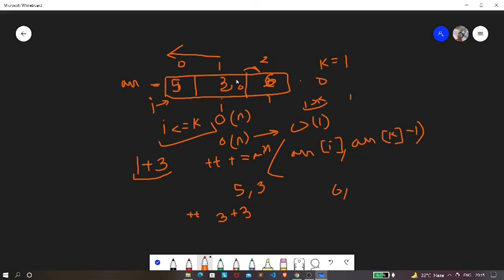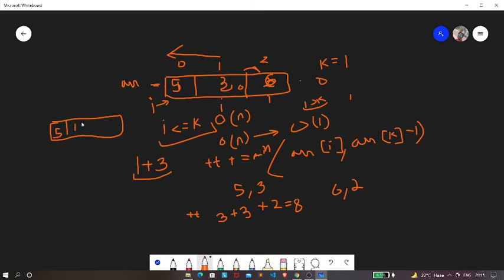Currently the ARR of k value is 3. If you subtract it by 1, it will become 2, so we're going to add 2 to it, and finally it will become 8, and hence this will be our answer.